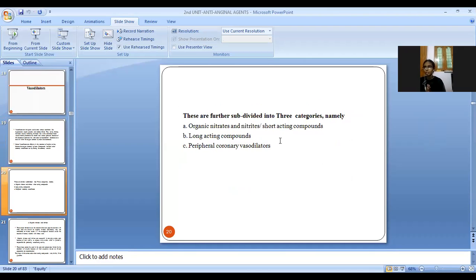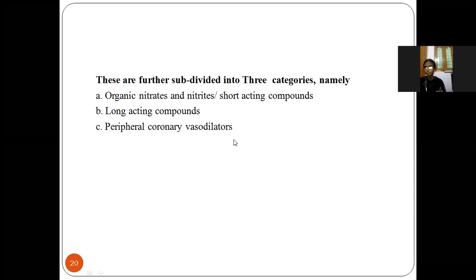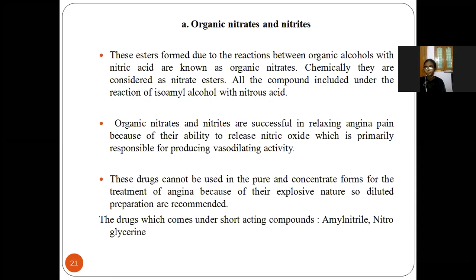So there are three categories of vasodilators. First one is organic nitrates or nitrites, also known as short acting compounds. Next one is long acting compounds, and the third one is peripheral coronary vasodilators. These are the three subcategories which come under the vasodilators. So the first one is organic nitrites and nitrates.